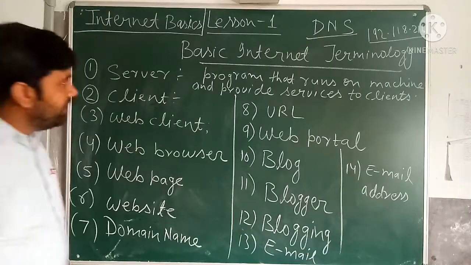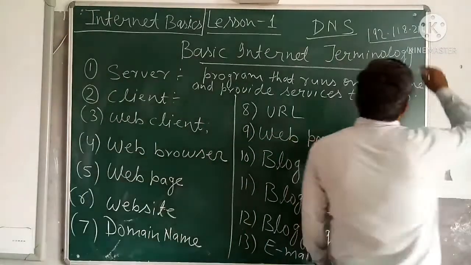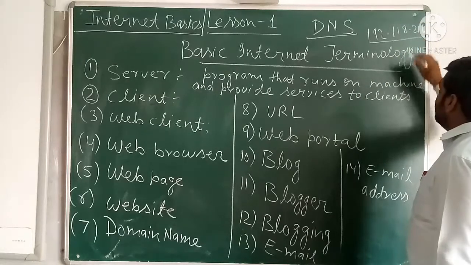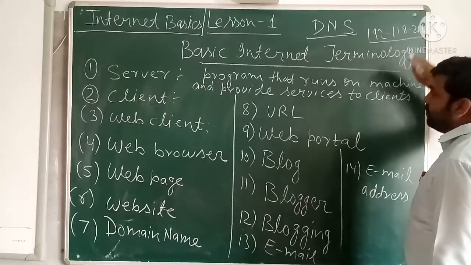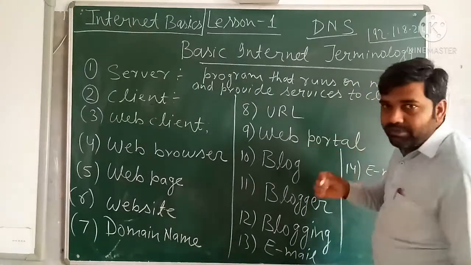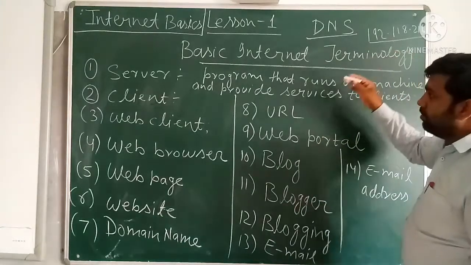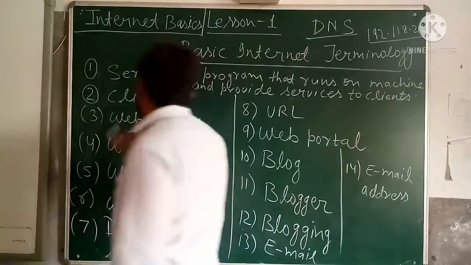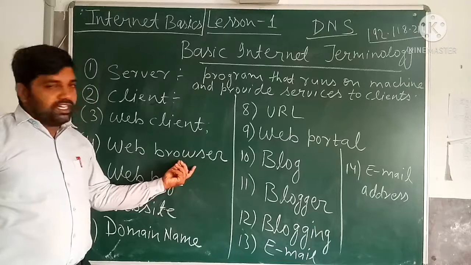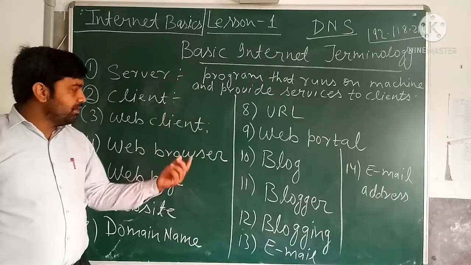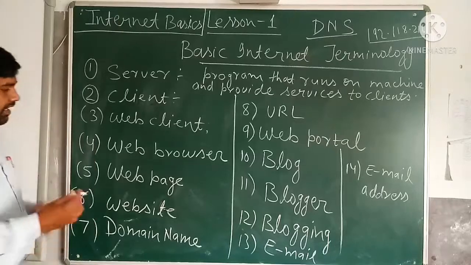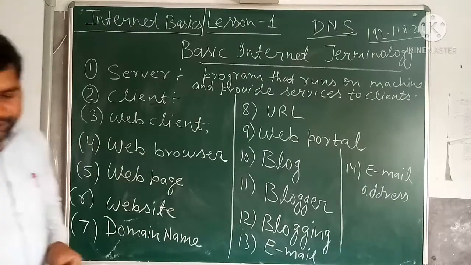Now the web server, after getting this address, will identify which web page the client, the user, wants. The server will process this information and load that web page over the network with the HTML code of the web page, and that HTML code will be received by the client. Now the browser is present on the client, and that browser will create a web page with that HTML code. The web browser will create the web page for the user and display it on the screen. Like this the information is shared.